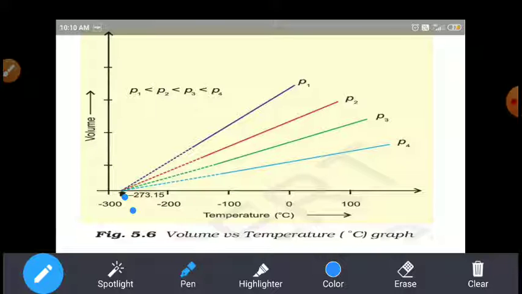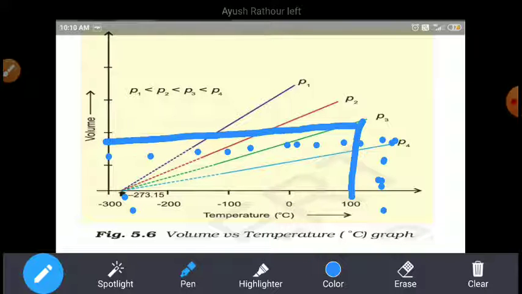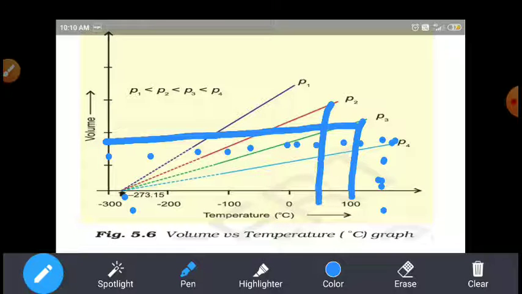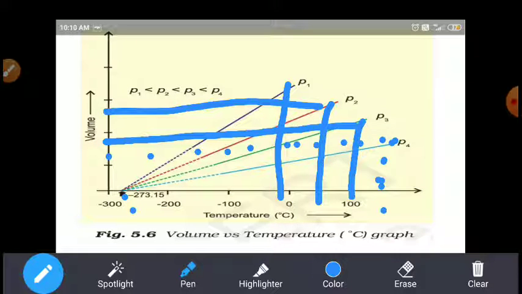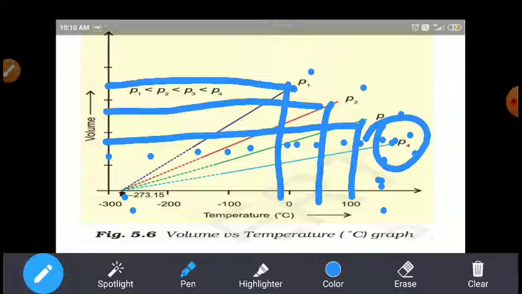The temperature at the P1 volume is this much, the temperature at the P2 volume is this much, and at 0 degrees Celsius the volume is this one. The pressures P1, P2, P3, P4 are constant here.